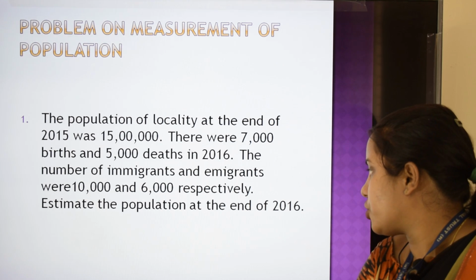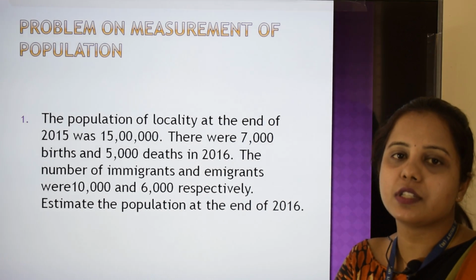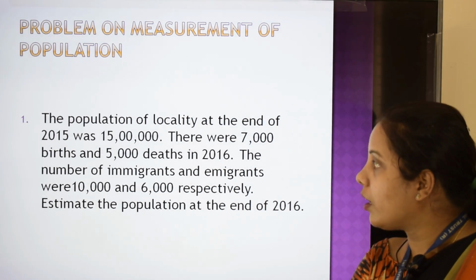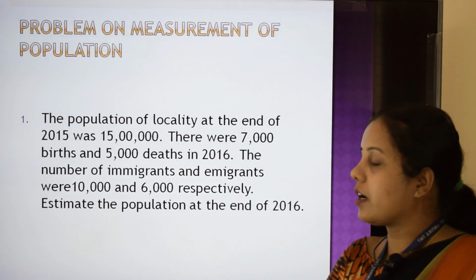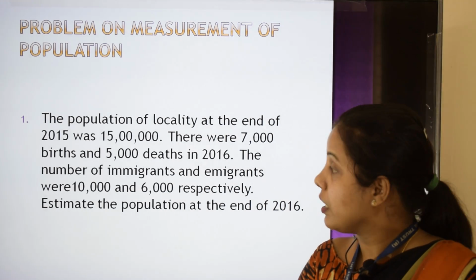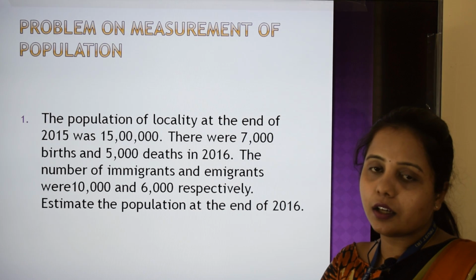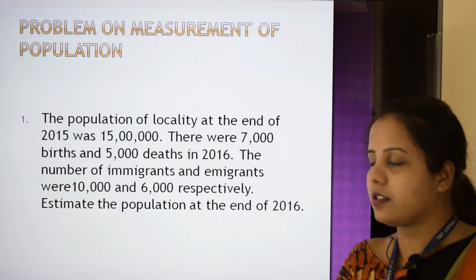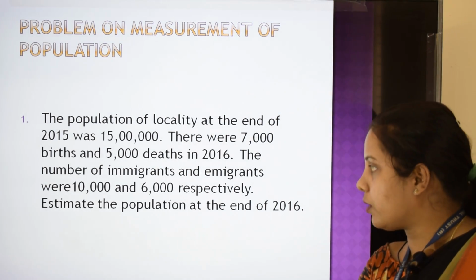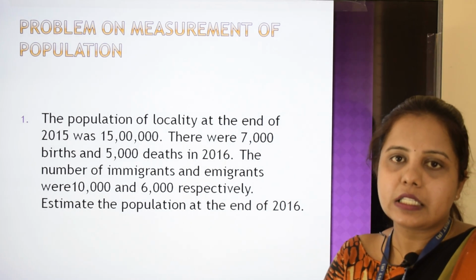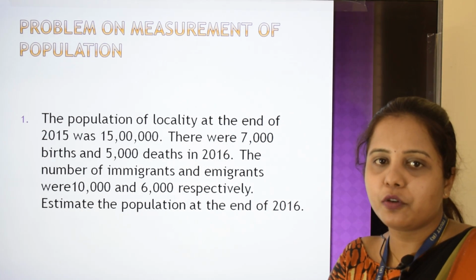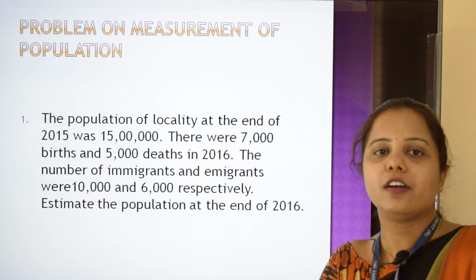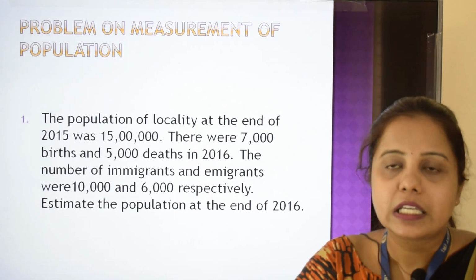Estimate the population at the end of 2016. So in 2015 there are 15 lakh population, 7,000 births occurred and 5,000 deaths. Then immigrants were 10,000 and emigrants were 6,000. Now we have to find the population at the end of the year 2016.